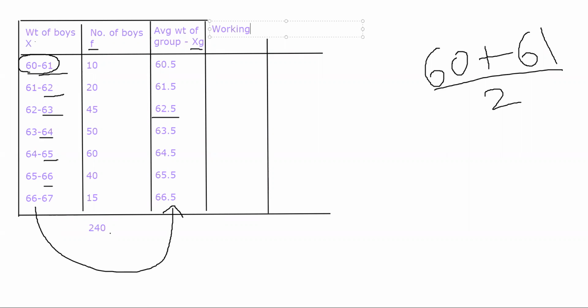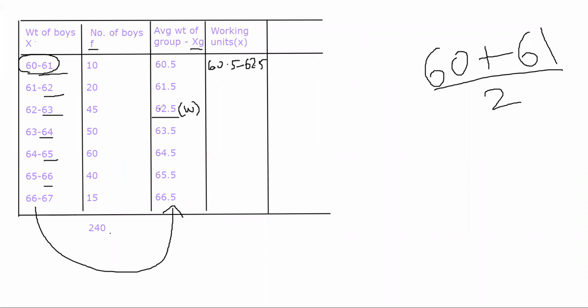The deviations we found in the previous ungrouped data, in the same way in grouped data you term them as working units. You're using them only for your ease, that is why they're called working units. Let me use the abbreviation small x for this. This one is big X, weight of boys is big X, working units are small x. What I will do is 60.5 minus 62.5. I'm basically taking the difference from that assumed mean. I'm taking that assumed mean as W, working origin or assumed mean.